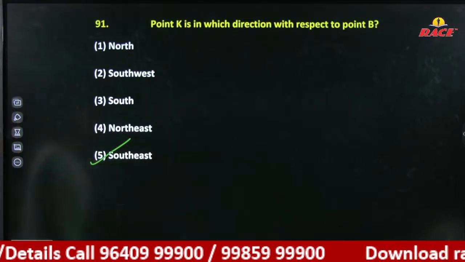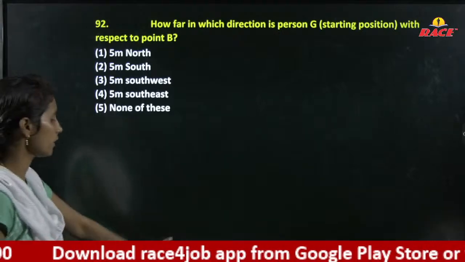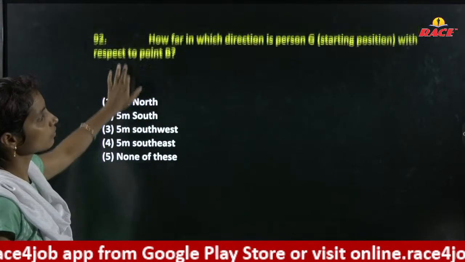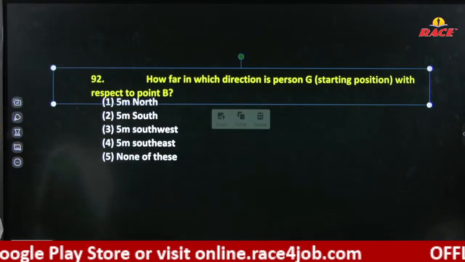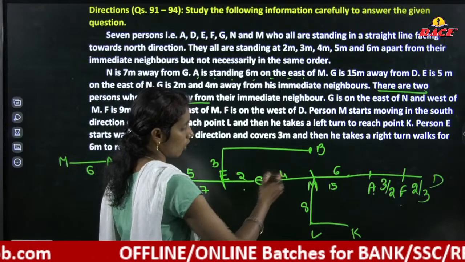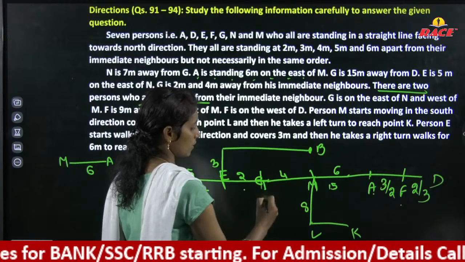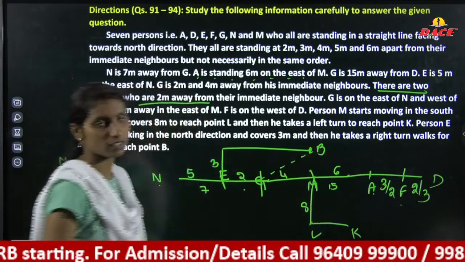Option 5. How far in which direction is point G starting position with respect to point B? Directly it is northeast direction. Here we are asked to consider from here. It is directly in the northeast direction.